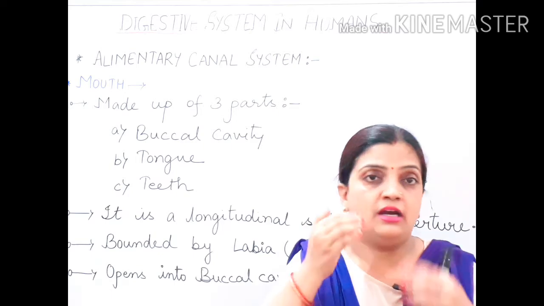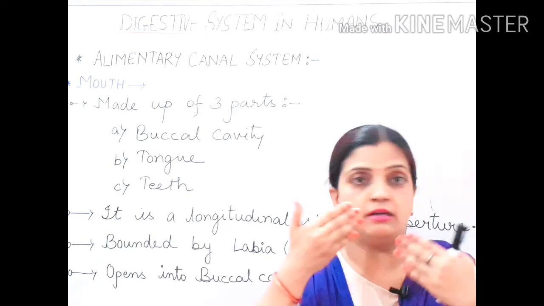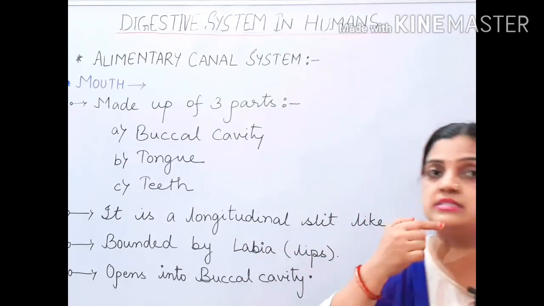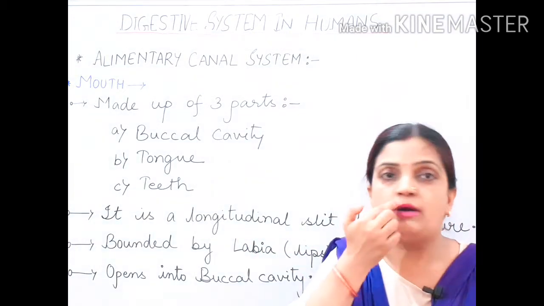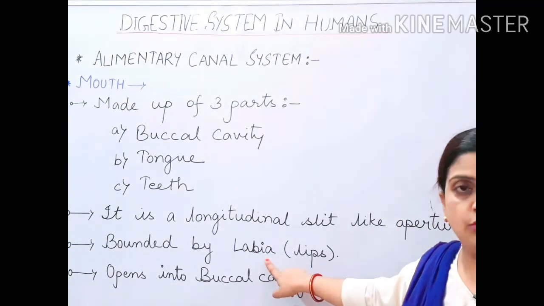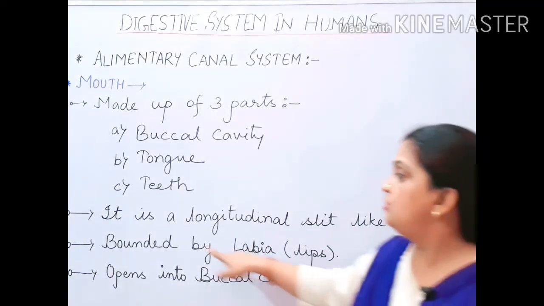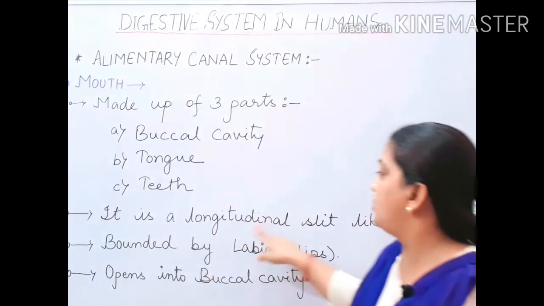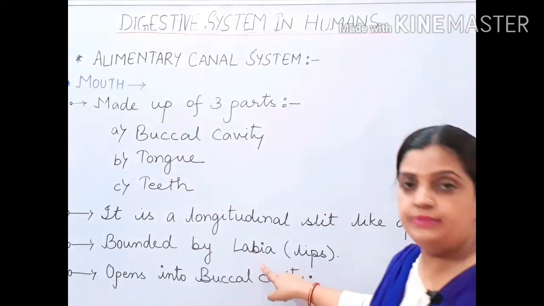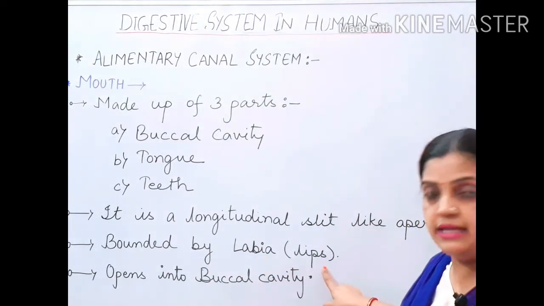So children, in front, this mouth is bounded by the lips. The lips are called labia biologically. So the mouth is a longitudinal slit-like aperture, bounded by labia, which are also called lips.